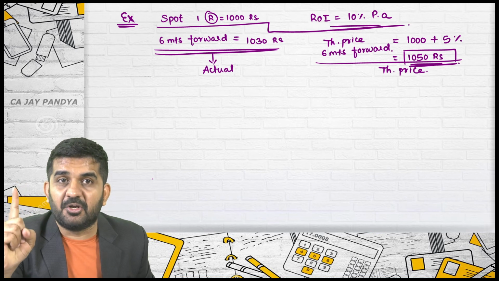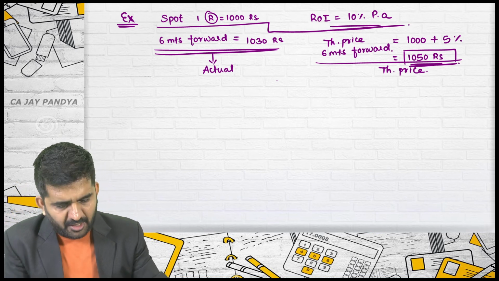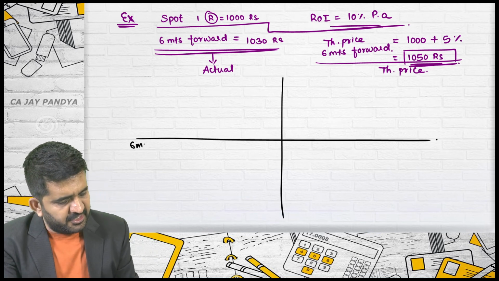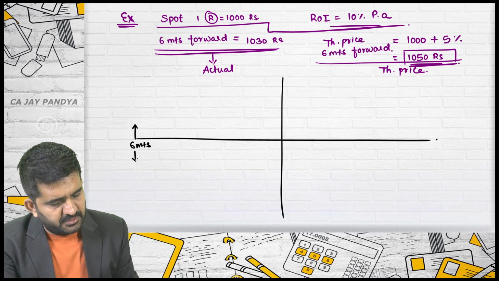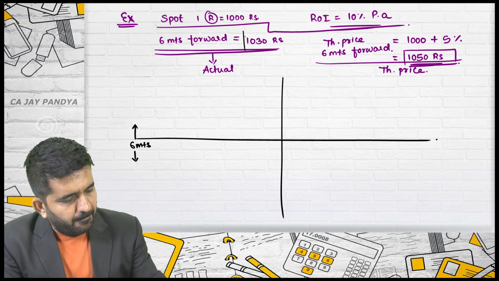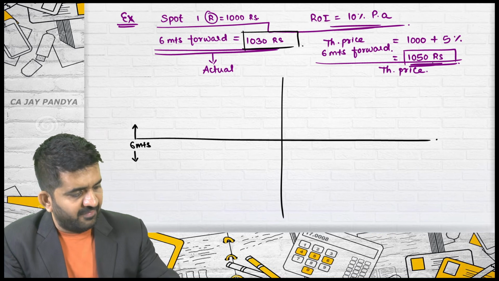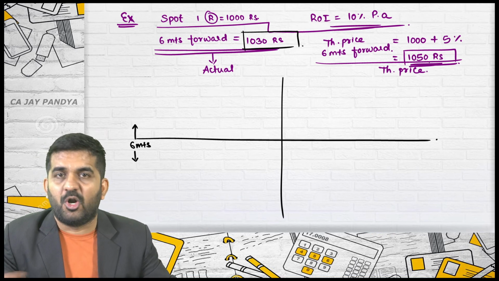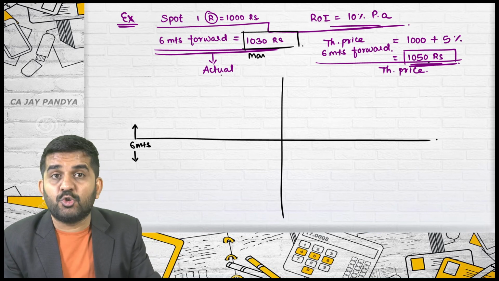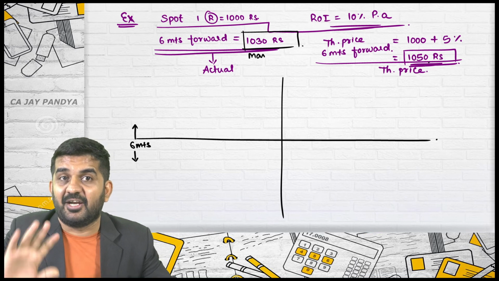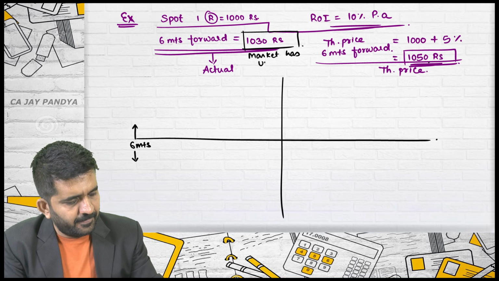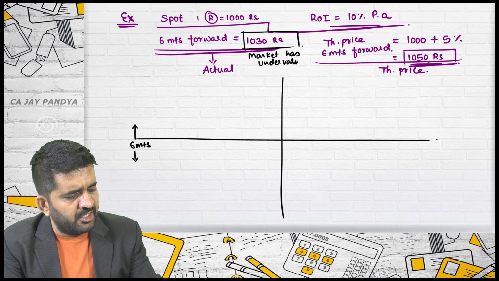There will be an arbitrage opportunity. Always do the arbitrage opportunity in this manner. This is after 6 months. This is before 6 months. Please start with this: the market has overvalued or undervalued. Compare with this, and never compare it with spot. They are both different rates. Compared with this, this is the actual market, this is the price at which actual trading is done. So the market has undervalued.